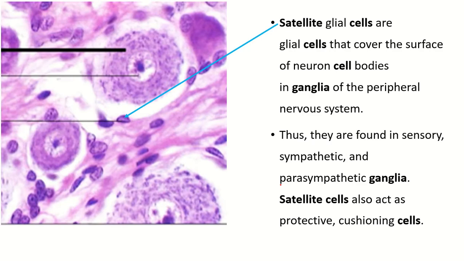Satellite cell. Satellite glial cells are glial cells that cover the surface of the neuron cell body in ganglia of the peripheral nervous system. Thus they are found in sensory, sympathetic and parasympathetic ganglia. Satellite cells also act as a protective cushioning cell.